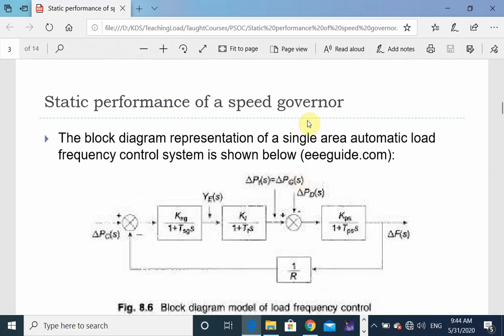Very good morning. In this video, I am going to discuss the very important topic related with the automatic load frequency control. It is the static performance of speed governor system. So before we start with this topic of static performance of speed governor system, let us first,